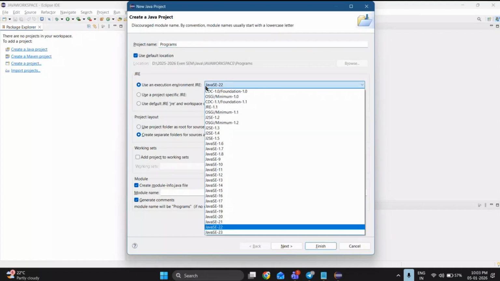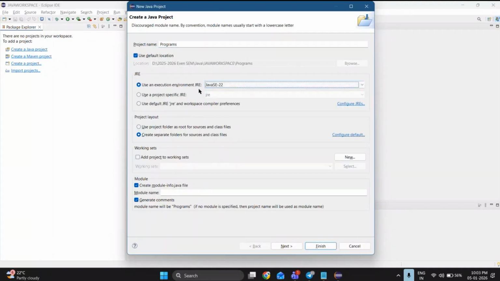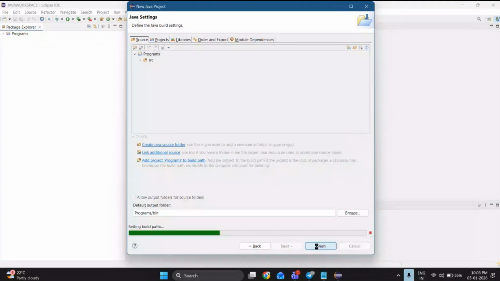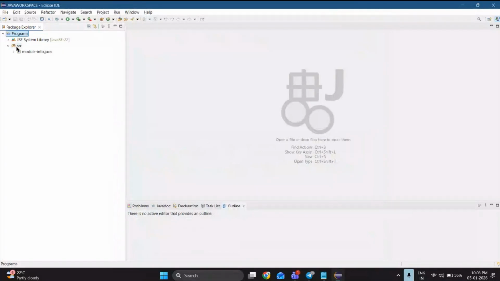It is going to take the Java SE 22 version execution JRE. I'm fine with this, no need to change anything. Let me click on next. It is showing this structure, and under programs you are going to get a src folder. I'm okay with this, so I click on finish. So it got created with src and all these things.